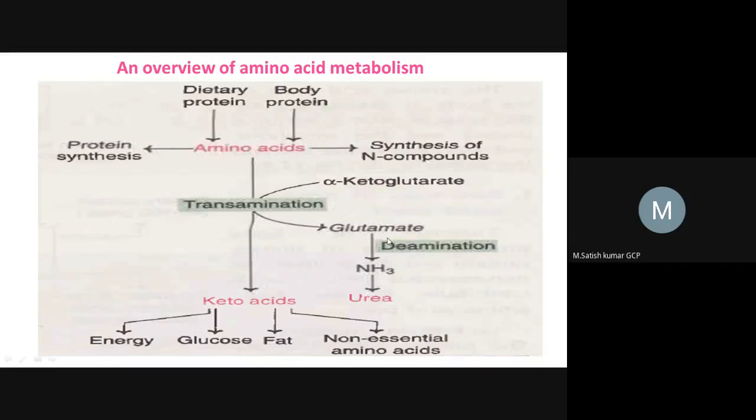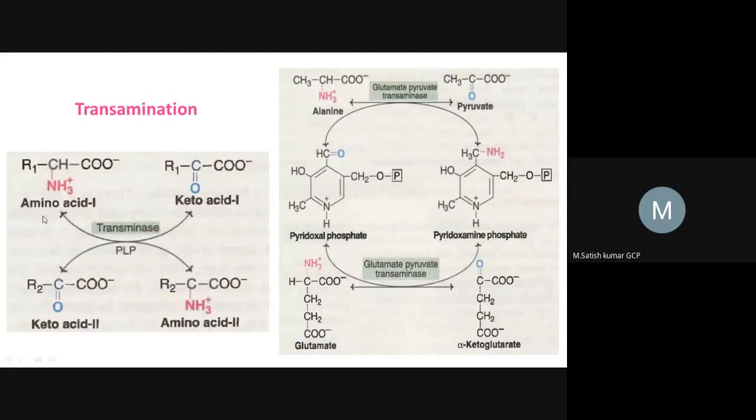So here we can see clearly, amino acid 1 is transferring the amine group to keto acid 2, and the keto acid accepts the amine group and is converted into amino acid 2. In the same way, amino acid 1 releases the amine group and is converted into a keto acid.